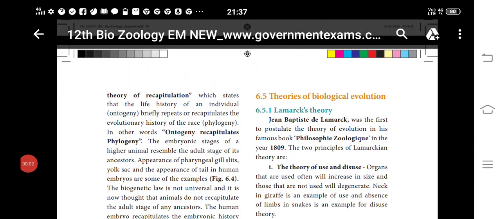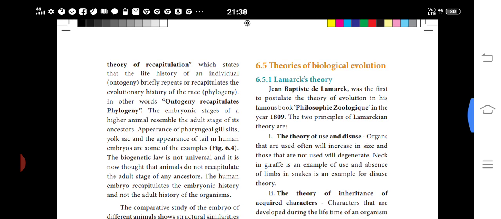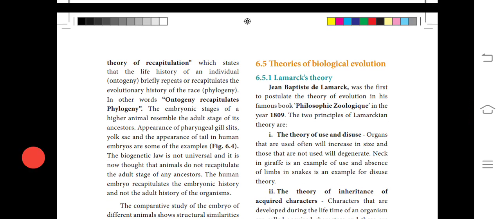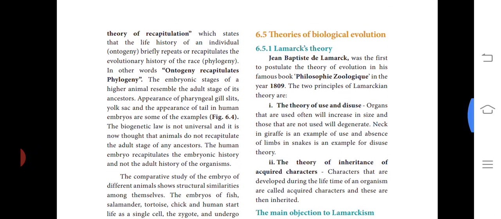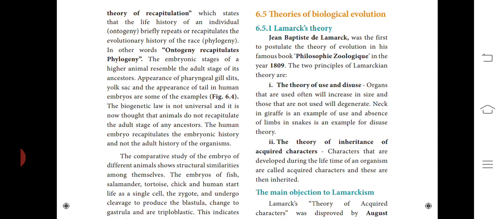Next we learn about the theories of biological evolution. Lamarck's theory. Jean-Baptiste Lamarck was the first to postulate the theory of evolution in his famous book Philosophie Zoologique in the year 1809. So the two principles of Lamarckism theory are the use and disuse.